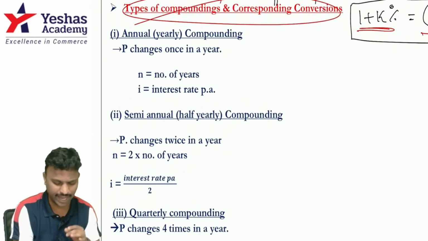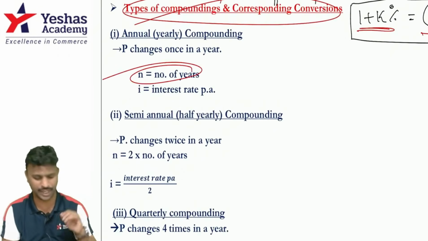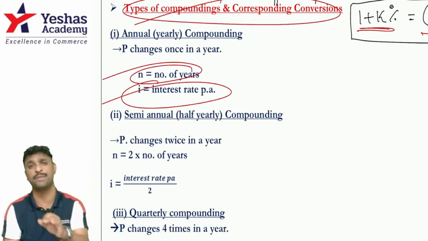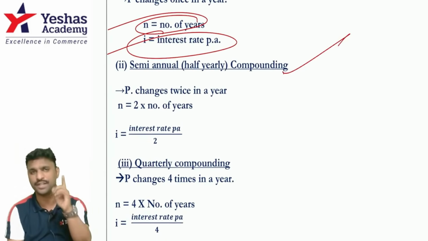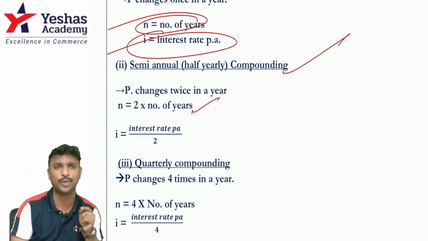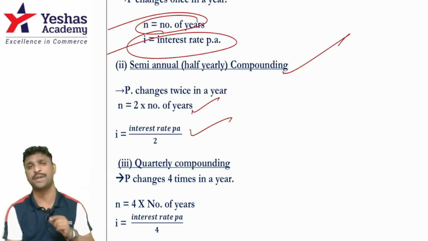So annual compounding, n will be same as number of years. There's no change whatsoever. I is same as interest rate per annum given in the question. For semi-annual compounding, P changes twice in a year. So n will be 2 into number of years. I will be interest rate per annum divided by 2.